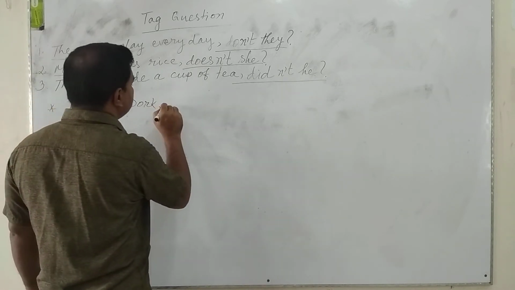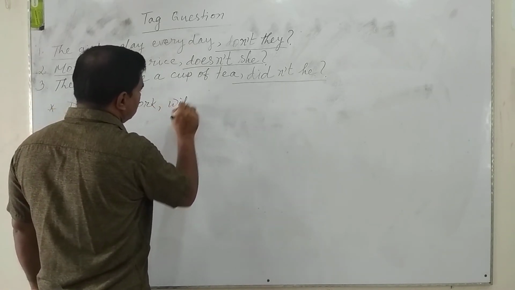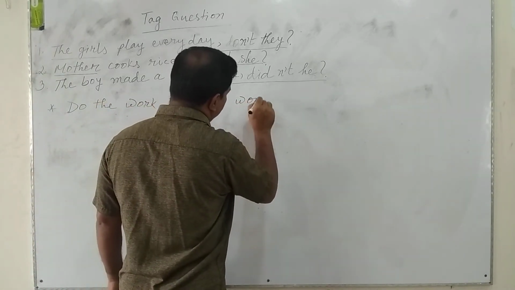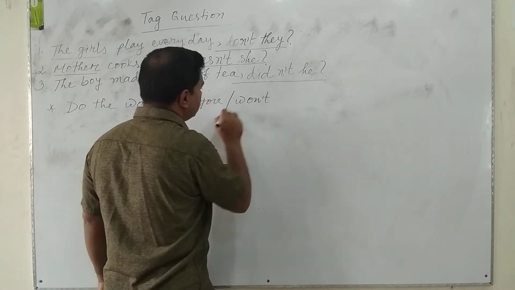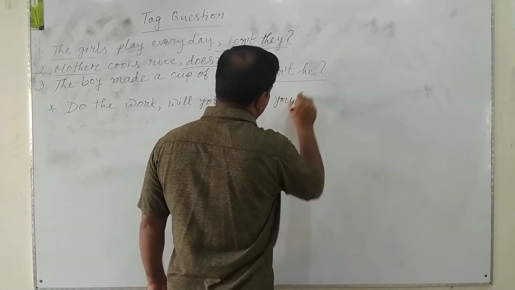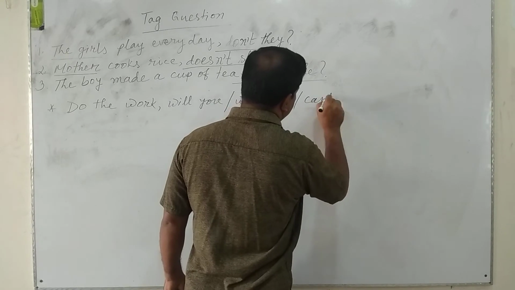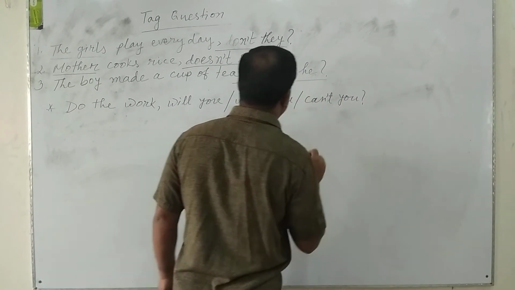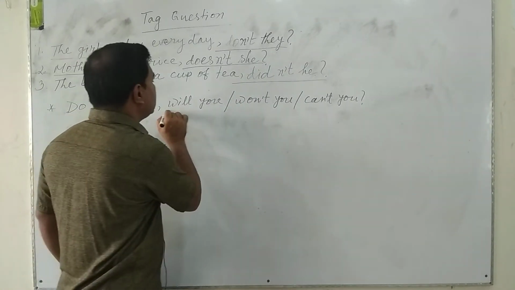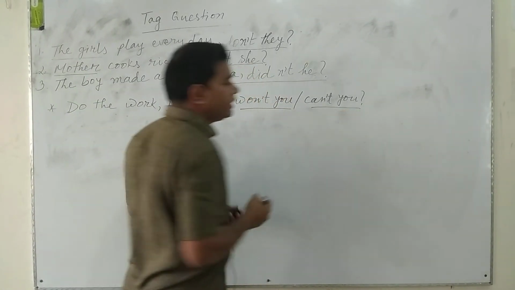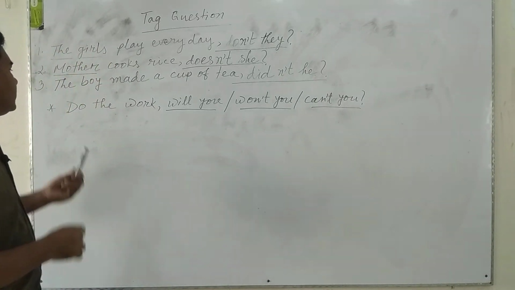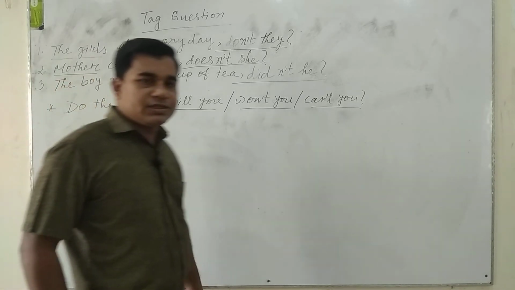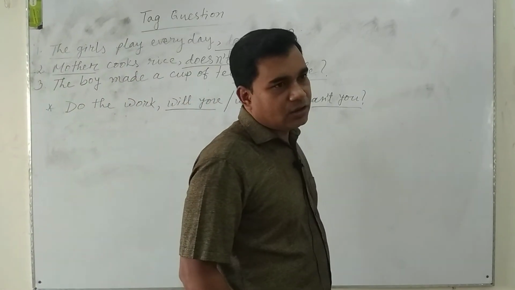We will use will you, won't you, or can't you. Anyone will do. Anyone will do for making the tag question of an imperative sentence, the sentence which starts with the main verb.